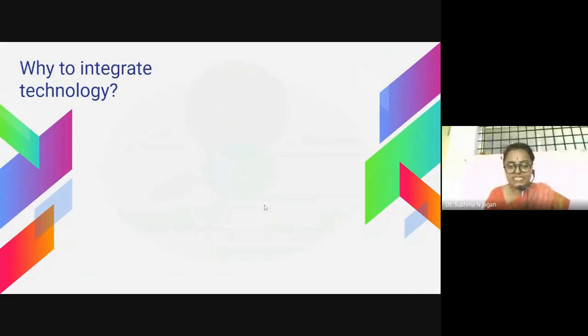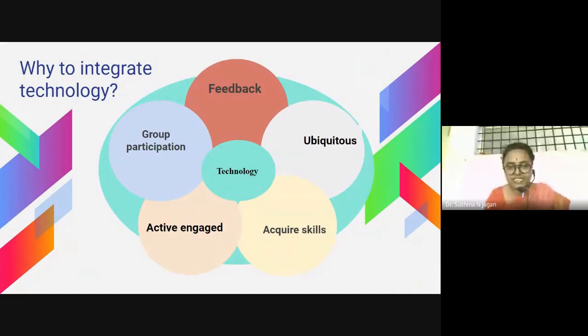To understand that, let us see some of the criteria for integrating technology. The first criterion is ubiquitous, which means anywhere, anytime learning. If you forward any material, it may be online or offline.